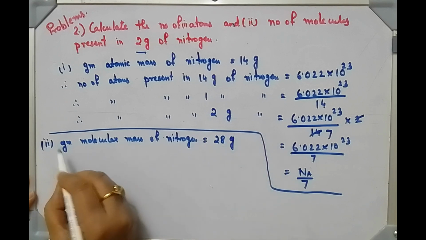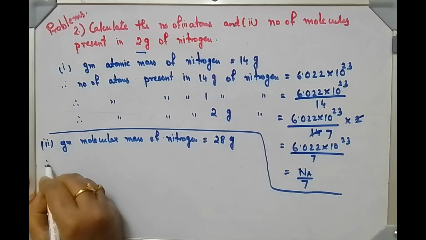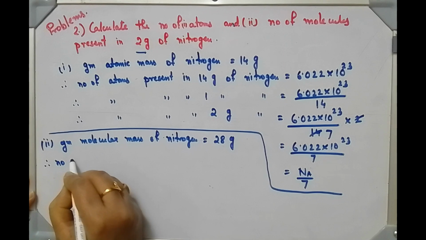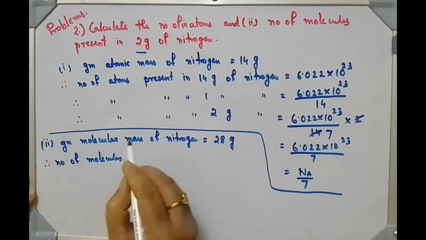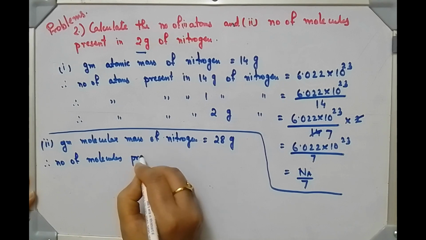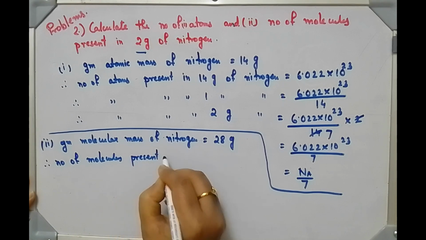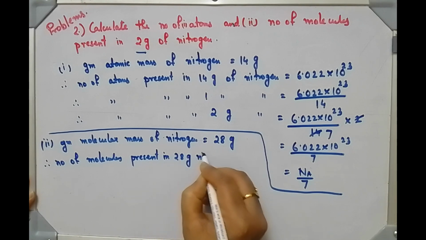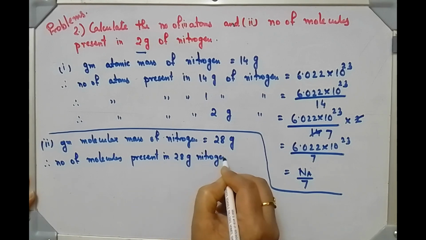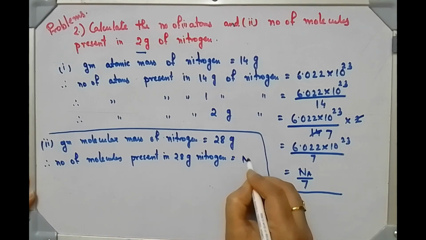Avogadro number. So therefore, number of molecules present in 28 gram of nitrogen is, I am writing here, Avogadro number.